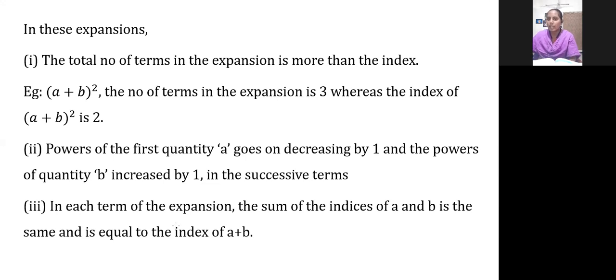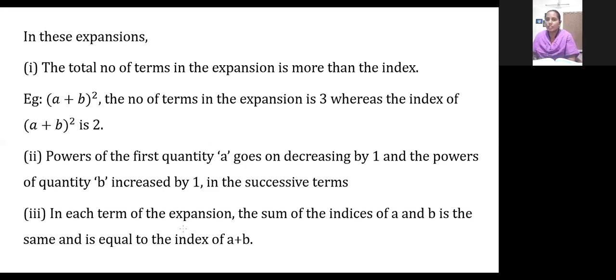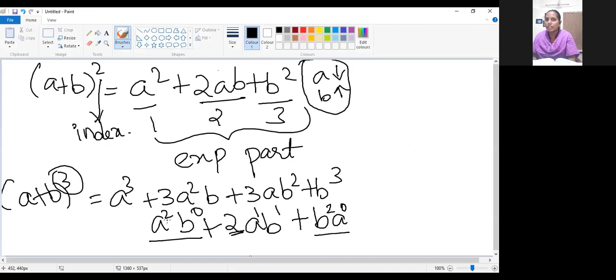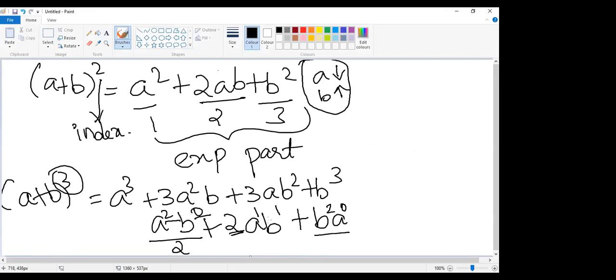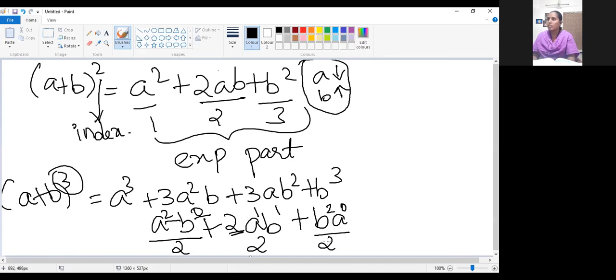So see here, I have expanded here. Now, if you add the power values, index values of A and B, 2 plus 0, what is the sum of indexes here? 2. If you add here, again 1 plus 1, 2. Here 2 plus 0, again 2. So if you see, in all the terms, the sum of the indexes will be the same, and it will be equal to the index value on the left hand side.